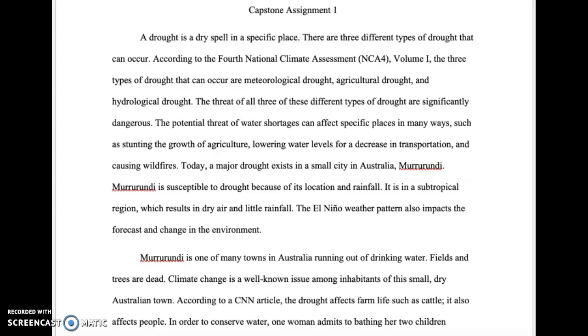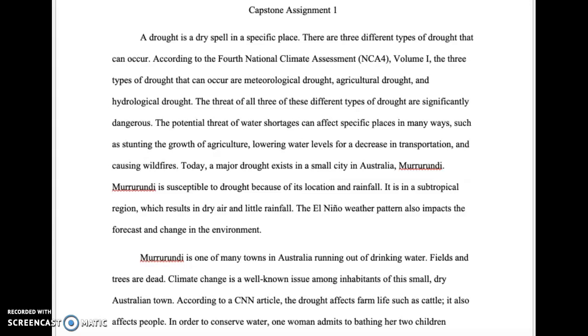Capstone Assignment 1. A drought is a dry spell in a specific place. There are 3 different types of drought that can occur. According to the 4th National Climate Assessment, Volume 1, the 3 types of drought that can occur are meteorological drought, agricultural drought, and hydrological drought.